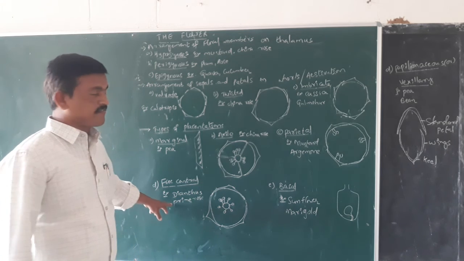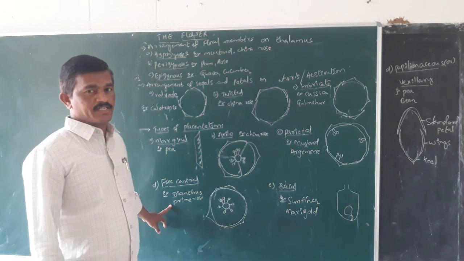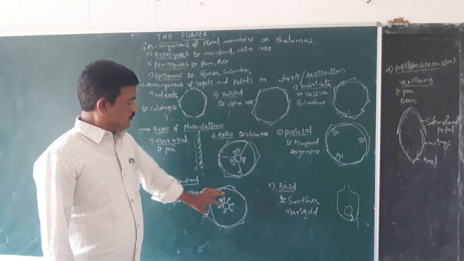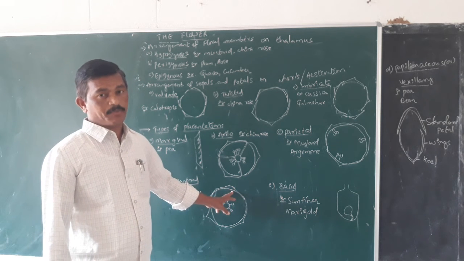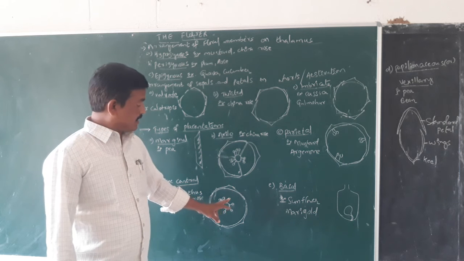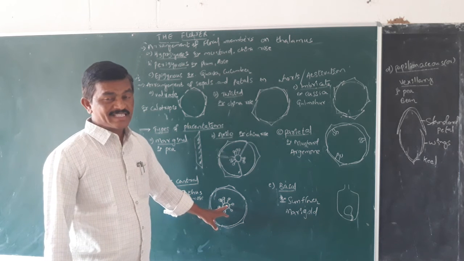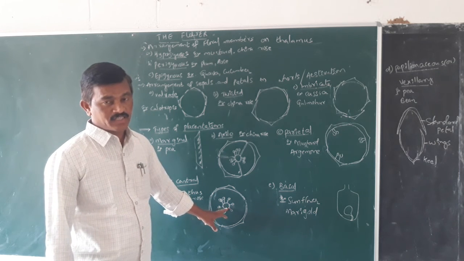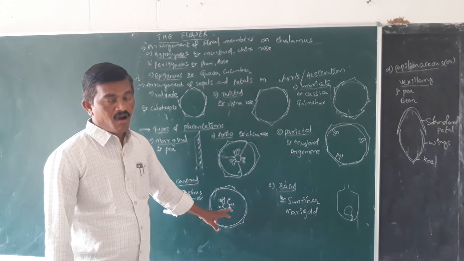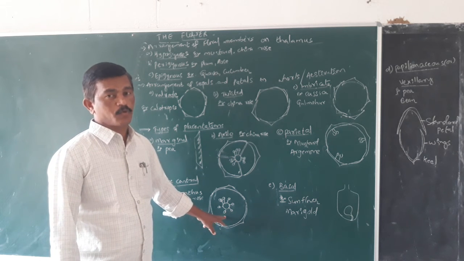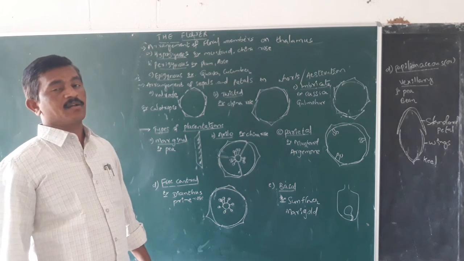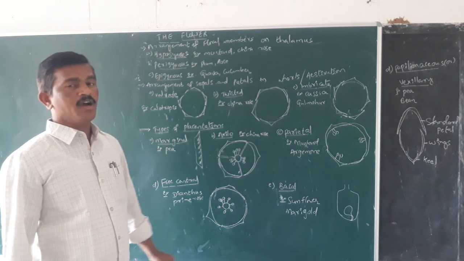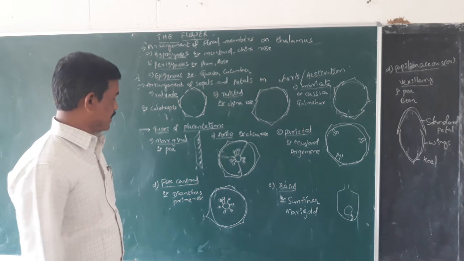But in case of the free central placentation, the ovary may not be separated by a septum, and it produces an axis-like structure within the ovary. On that axis, ovules are produced. Such type of placentation is called free central placentation, found in Dianthus and also in primrose.